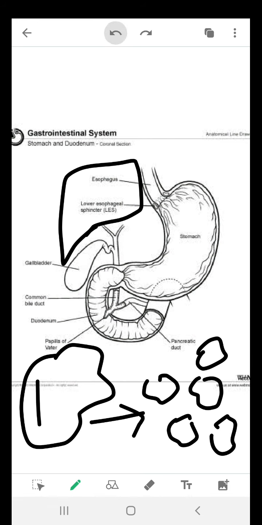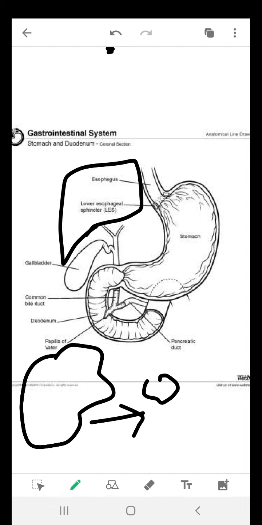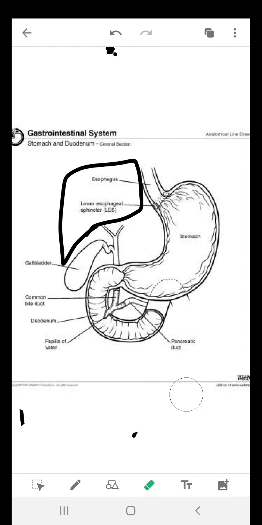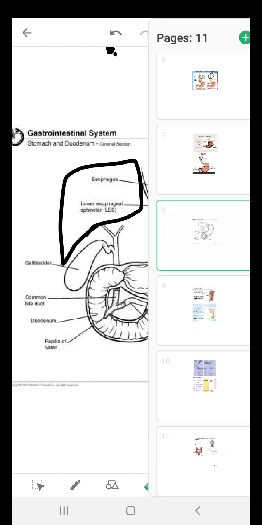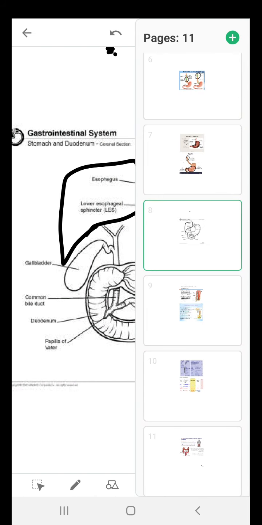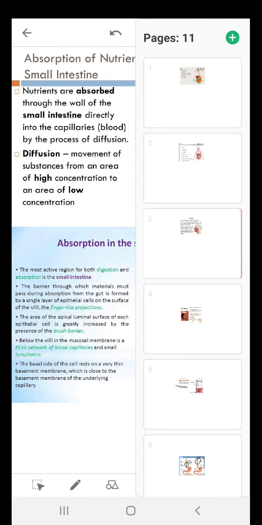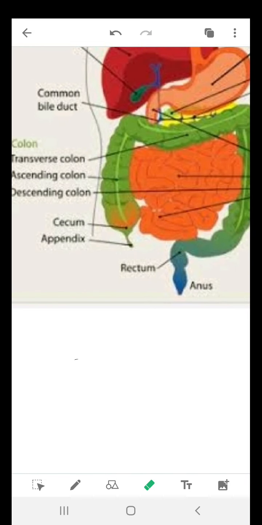After that, your duodenum turns into... let me give some time. Okay, let me show you the whole digestive system. If I can show you, this is the duodenum.